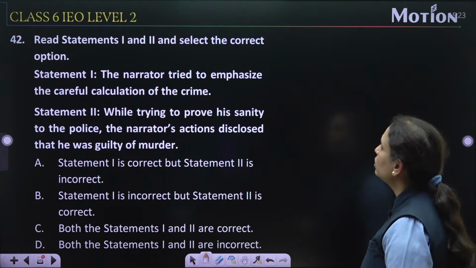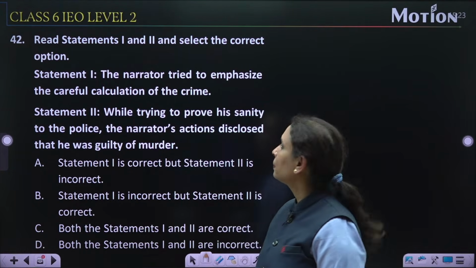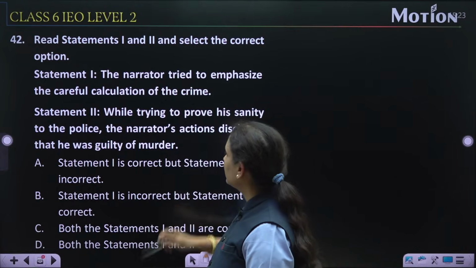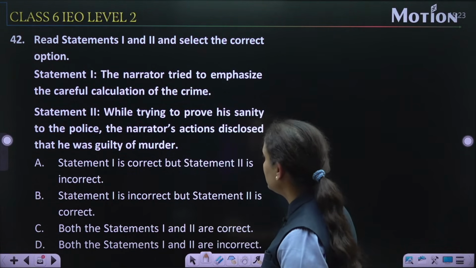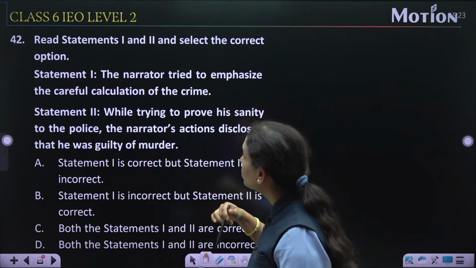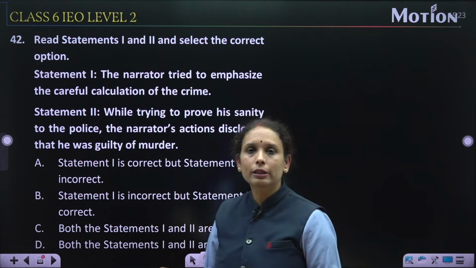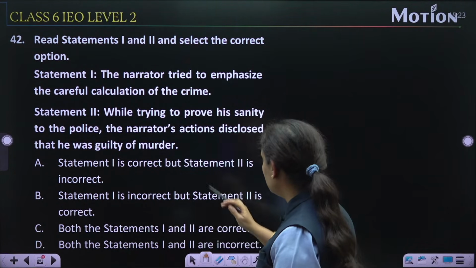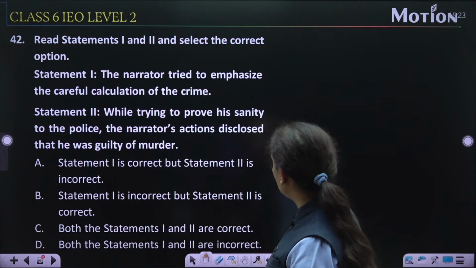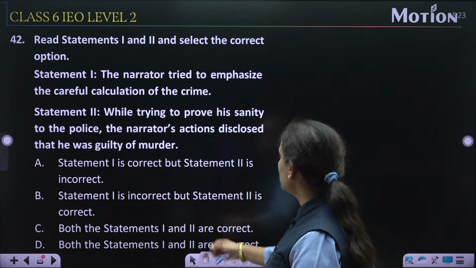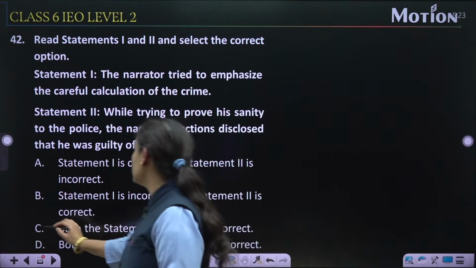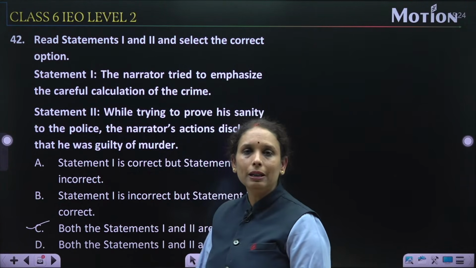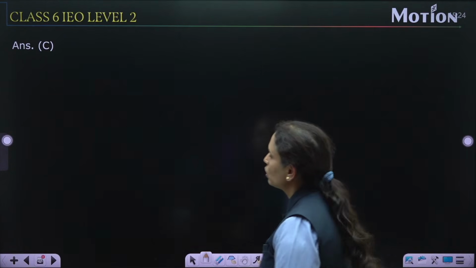Read the statement 1 and 2 and select the correct option. Statement 1. The narrator tried to emphasize the careful calculation of the crime. Statement 2, while trying to prove his sanity to the police, the narrator's action disclosed that he was guilty of murder. Now, statement 1 is correct, but statement 2 is incorrect. Statement 1 is incorrect, but statement 2 is correct. Okay, both the statement 1 and 2 are correct. Yes, this one is the correct one. Both the statement 1 and 2 are incorrect. Option number C is the correct one.